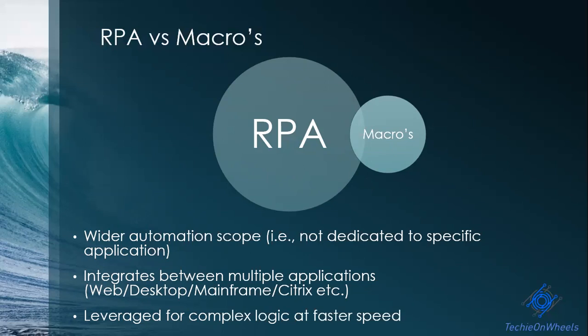Also, from the development perspective, one difference which I found is that macro is very much a coding thing. You have to have good knowledge of code, how the syntax works, what terms are being used within the macro. But for RPA, most of the tools provide you simple English-like actions. You just need to drag and drop, put your process logic within, and then you can use it on the go. So for using any RPA tool, you don't have to have good coding knowledge. That's one difference from the development purview.